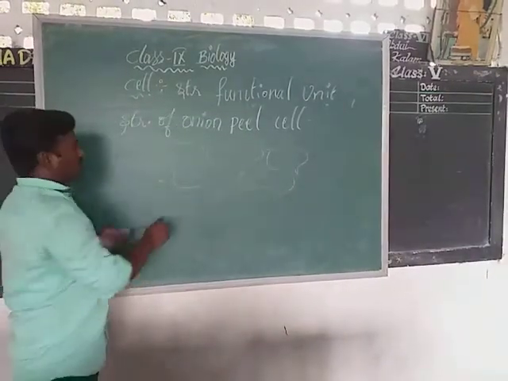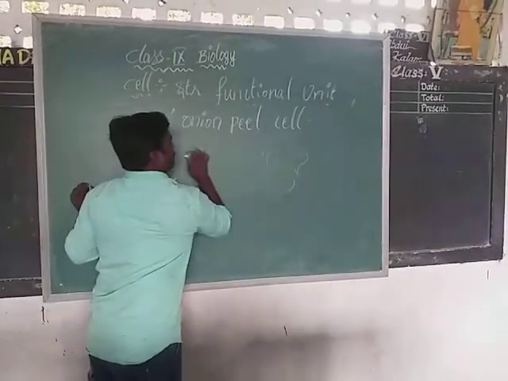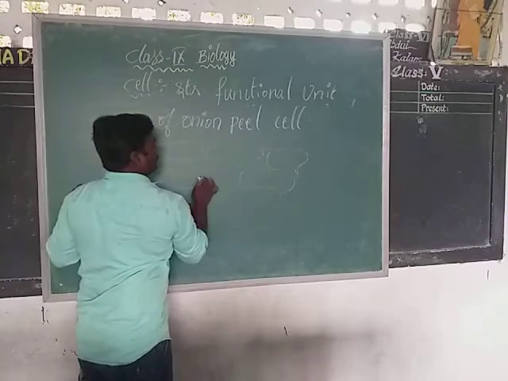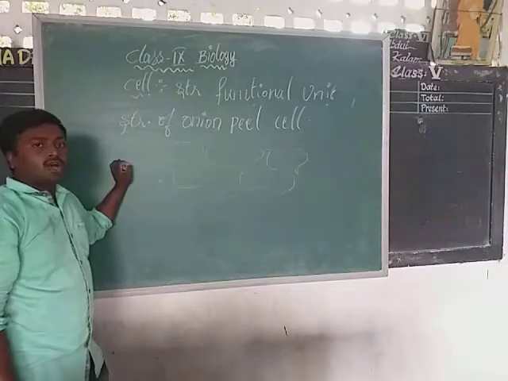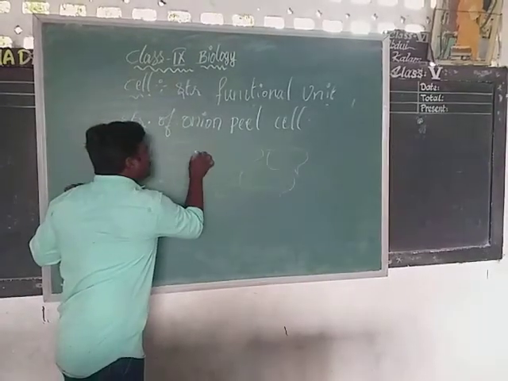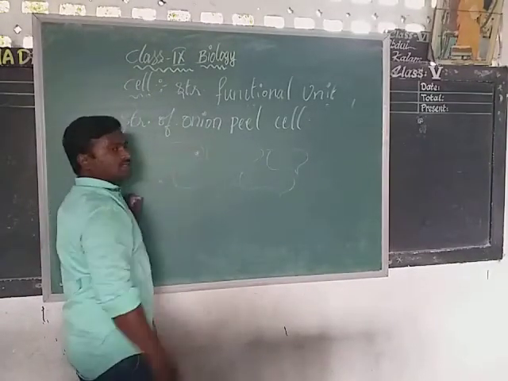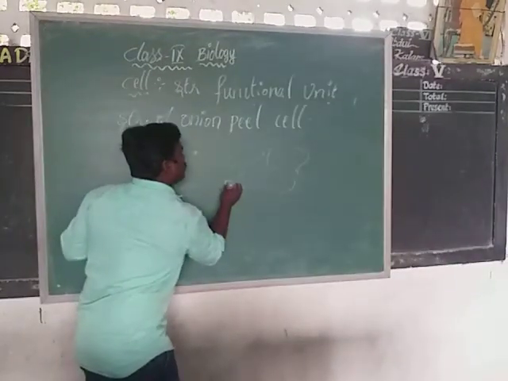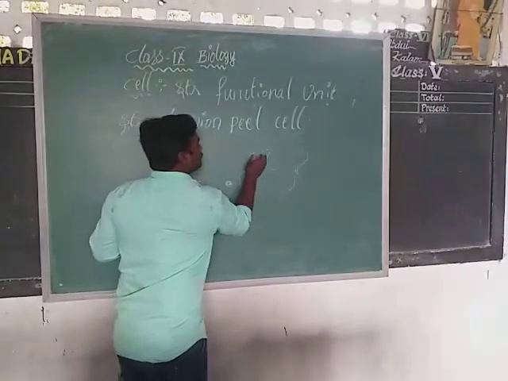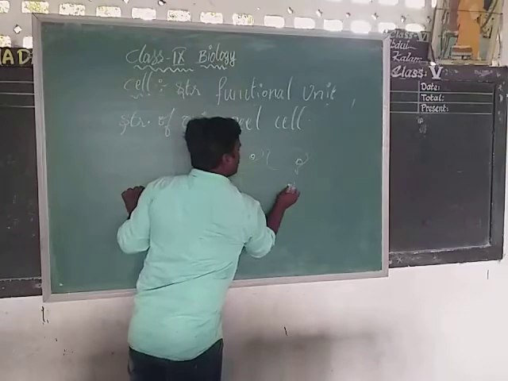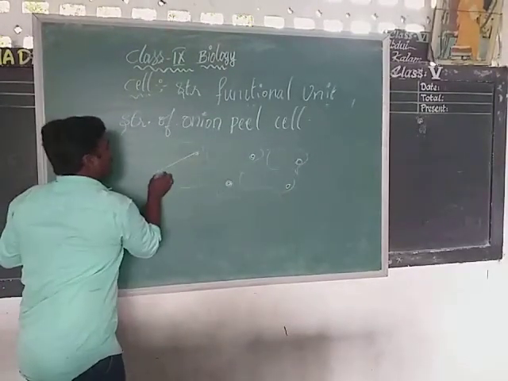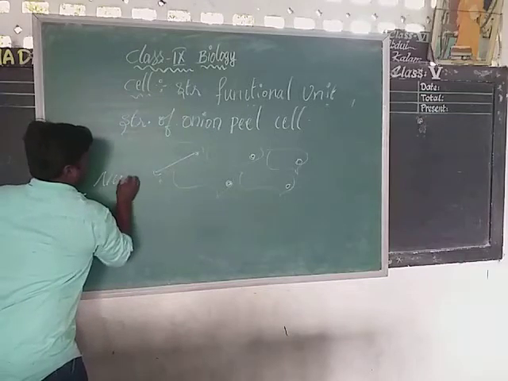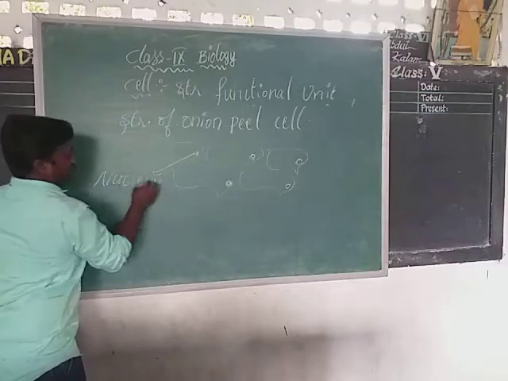In those cells, for example, here I have drawn how many cells? 1, 2, 3, 4, 5 cells. Let us imagine these are the cells of onion peel. If you observe these cells, each and every cell contains a dotted structure in it. This dotted structure, what did we name it last year? This is named as nucleus.